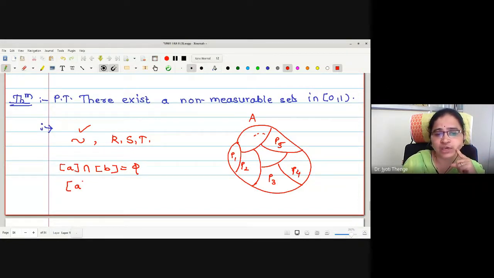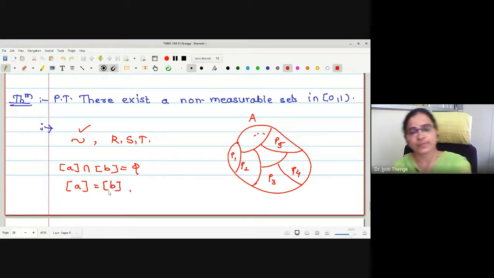Or, if there is an element in common, both the equivalence classes are the same. So the property of the equivalence classes is: either they are disjoint or exactly the same. That's why this gives us the partition of the given set into pairwise disjoint equivalence classes. Now we were going to make use of this property of an equivalence relation.